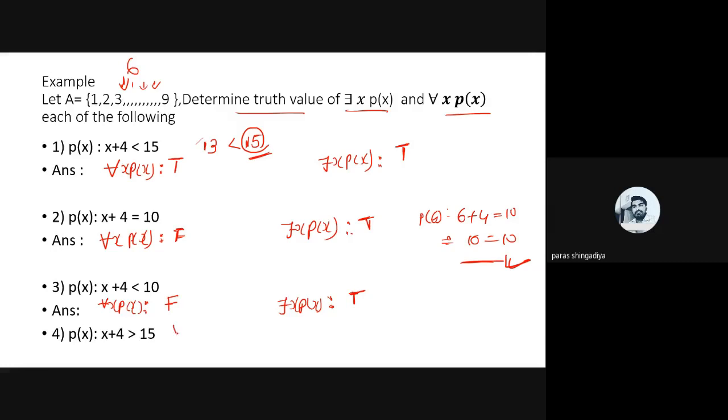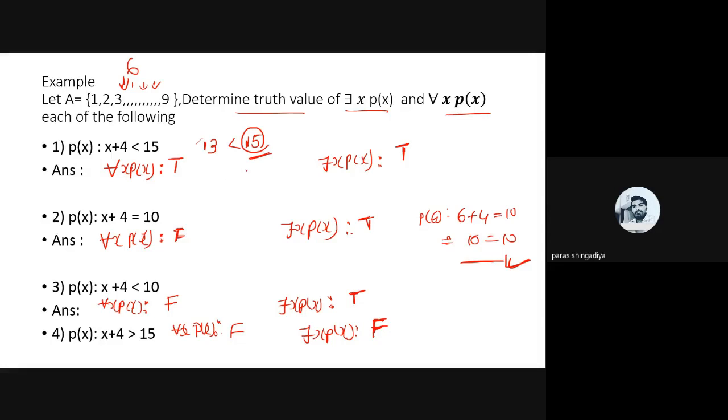And now in the last one, for every x, P of x, that will be x plus 4 greater than 15. So it is incorrect one. Okay, x plus 4 greater than 15, for all such values 1, 2, 3, 4, 5, 6, 7, it will be incorrect. So it will be false here, and here also the answer will be false, because there is no value whose answer is greater than 15 with addition of 4. So it will also be false.